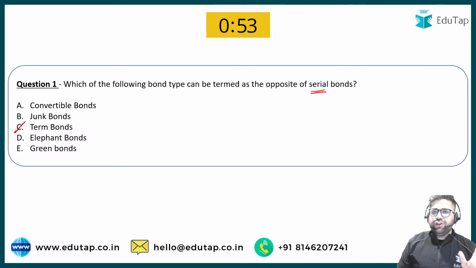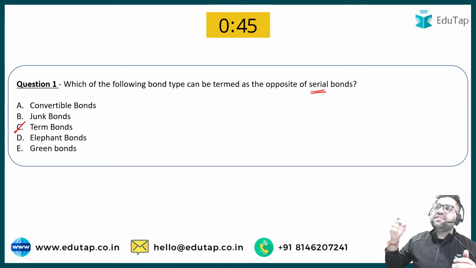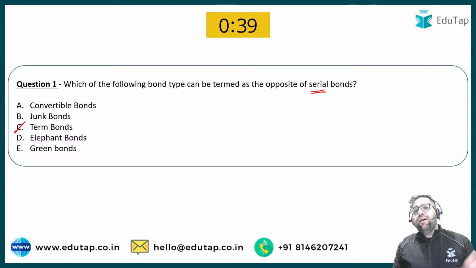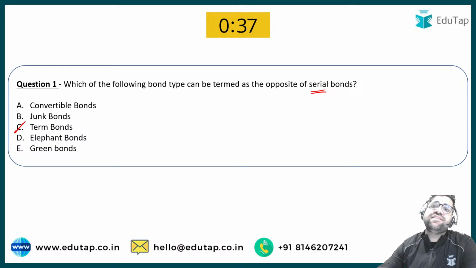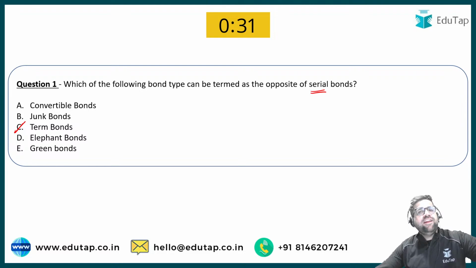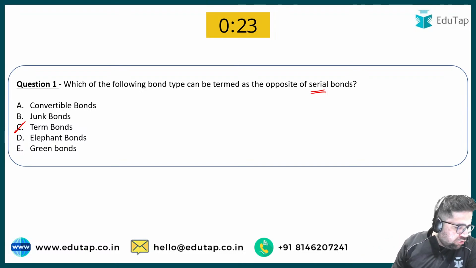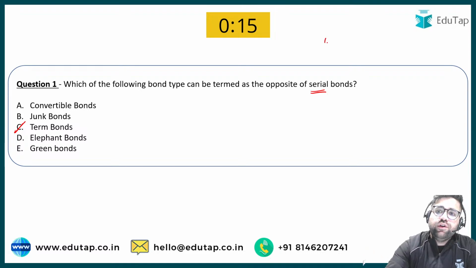Now my very basic question to you is, tell me the name of that particular bond which is issued by different companies or by governments to finance infrastructure for the longest period of time. Which particular kind of bond will a company issue or will a government issue to finance infrastructure for a longer period of time? These bonds are issued for 50 years, 60 years, so that we can have a good period of time for financing infrastructure. Those kinds of bonds are known as what? The answer is given in the options only if you are able to tell me the correct answer. Those kinds of bonds are known as elephant bonds.